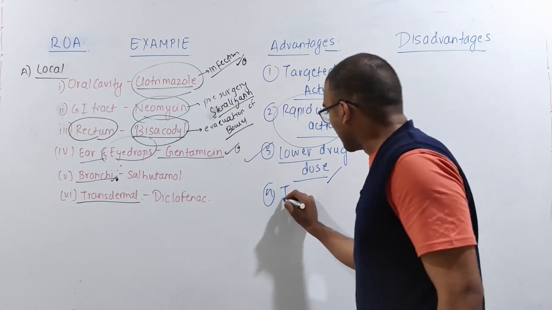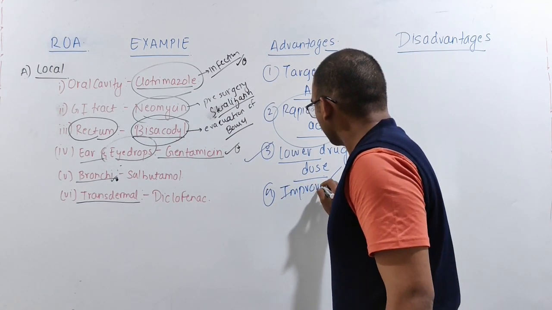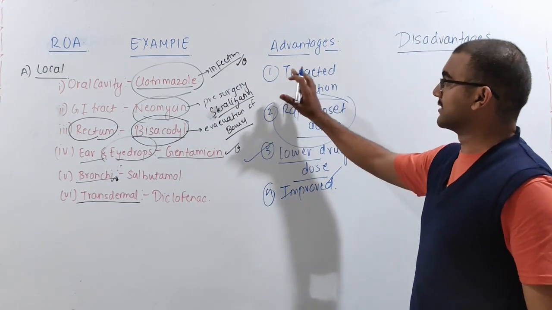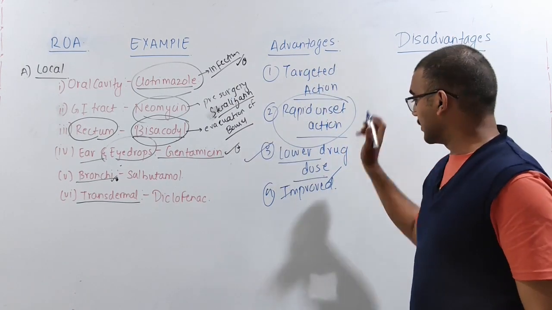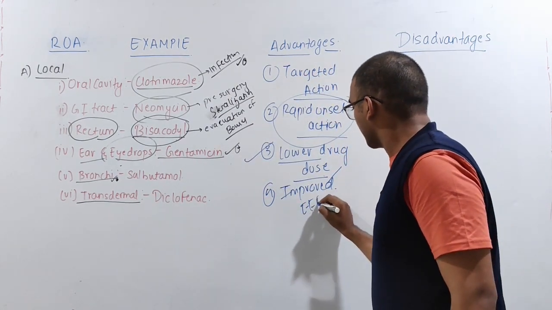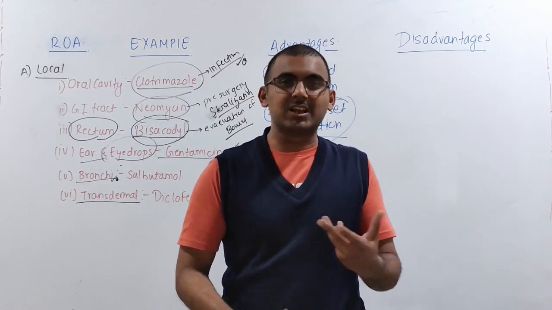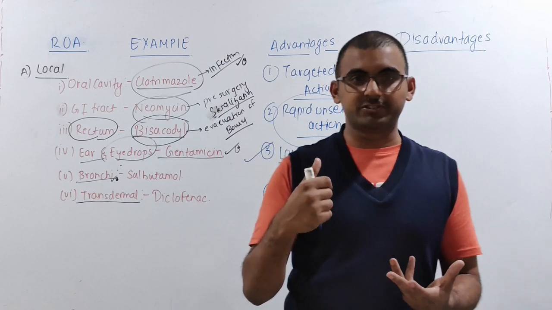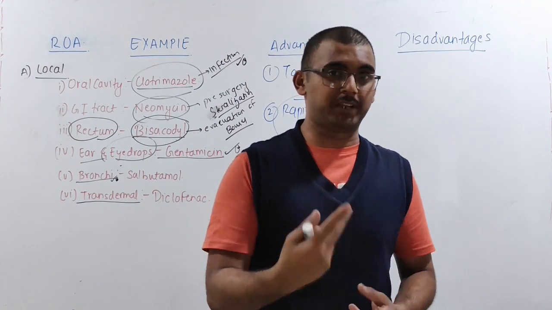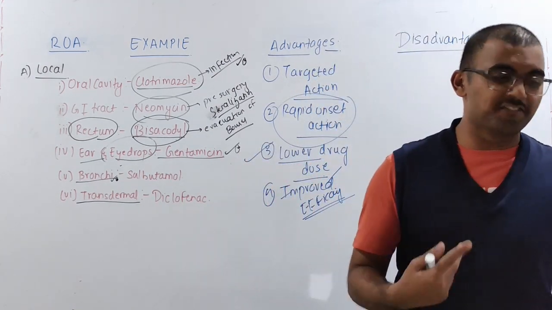The fourth one is that this is going to have improved efficacy. These local actions are going to have improved efficacy. What do we mean by efficacy? Efficacy means it's more efficient. The drug dose you give for getting the particular therapeutic activity is going to be more efficient.